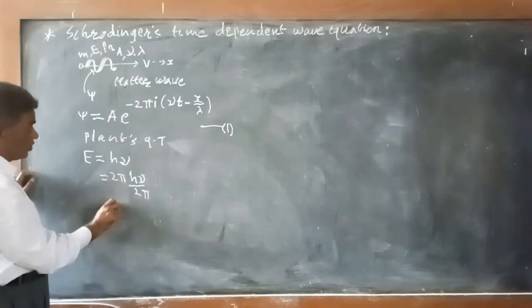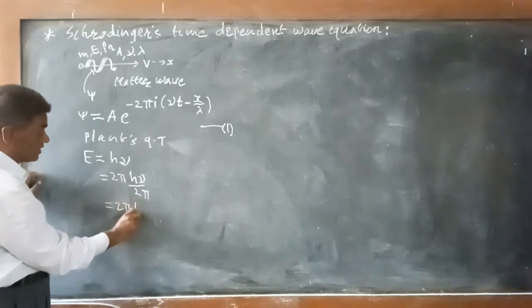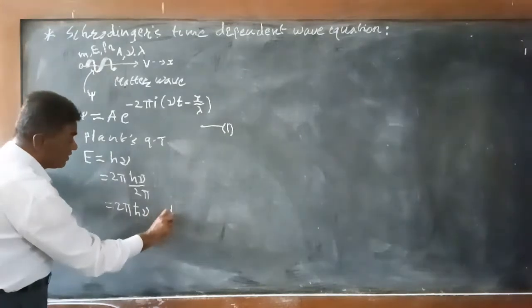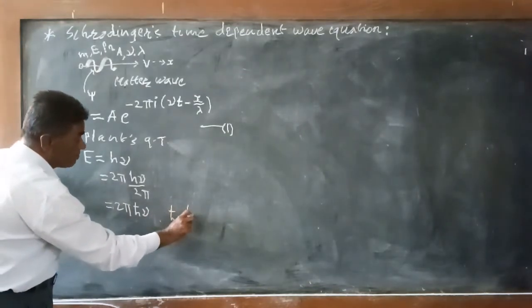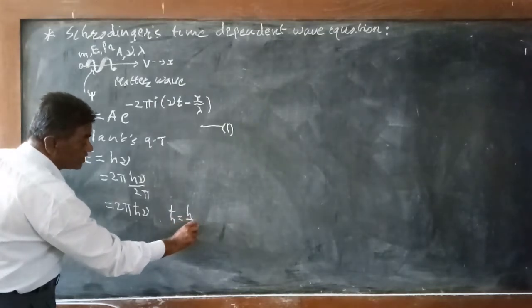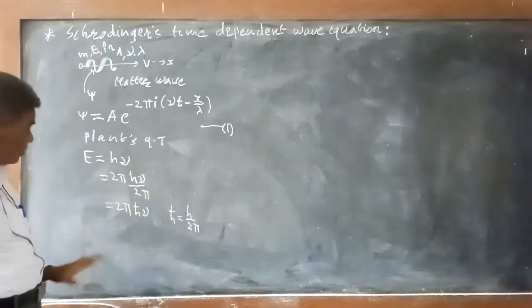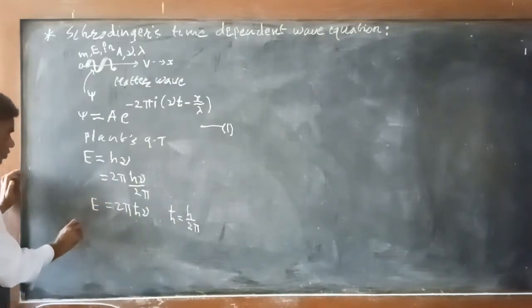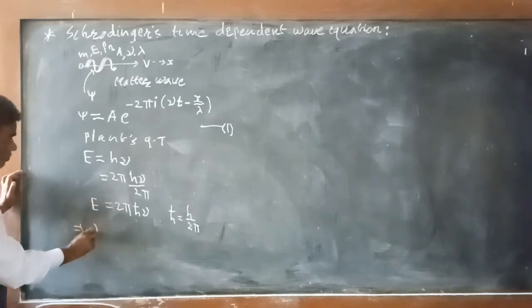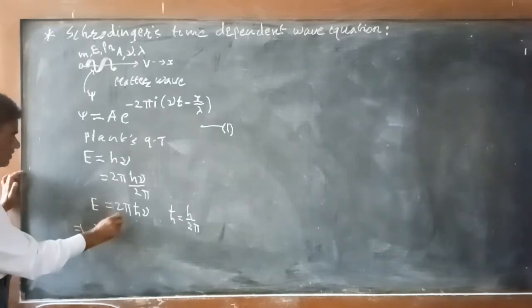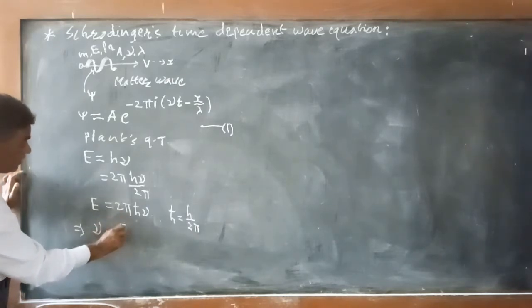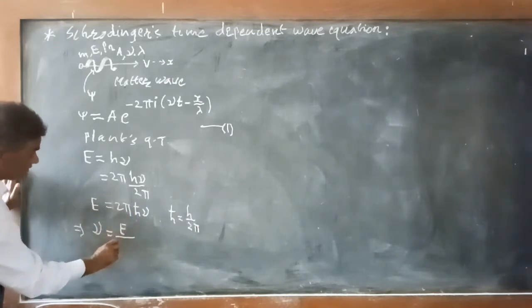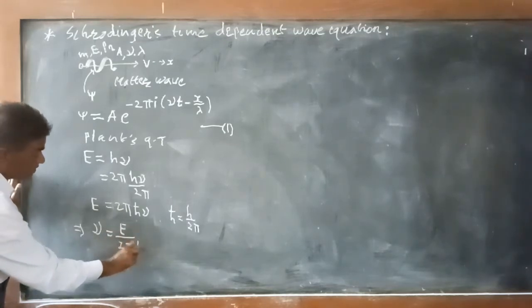So this will be equal to 2π as it is, and h upon 2π becomes ħ, the reduced Planck's constant, times ν, where ħ is equal to h upon 2π. So E = 2πħν, and rearranging in terms of ν, we get ν = E divided by 2πħ.